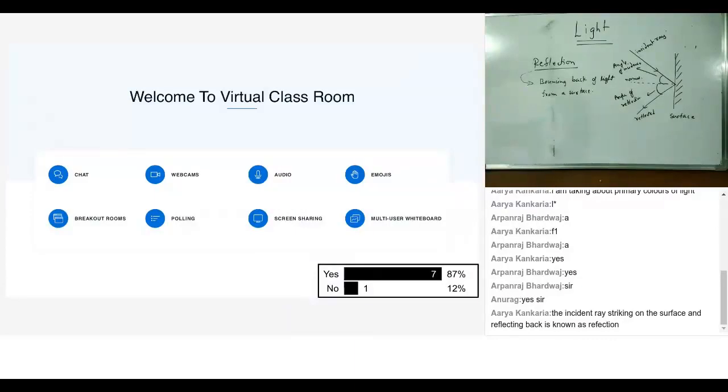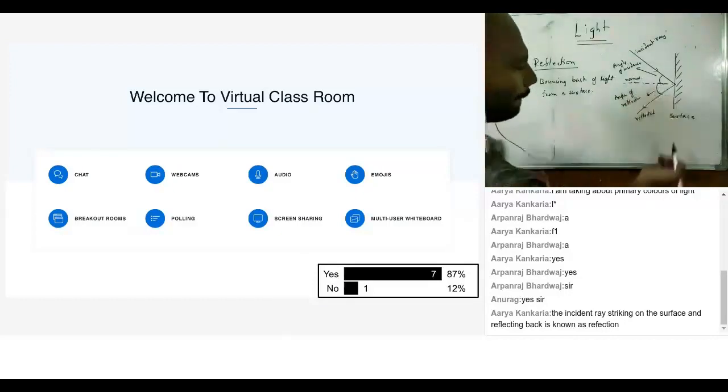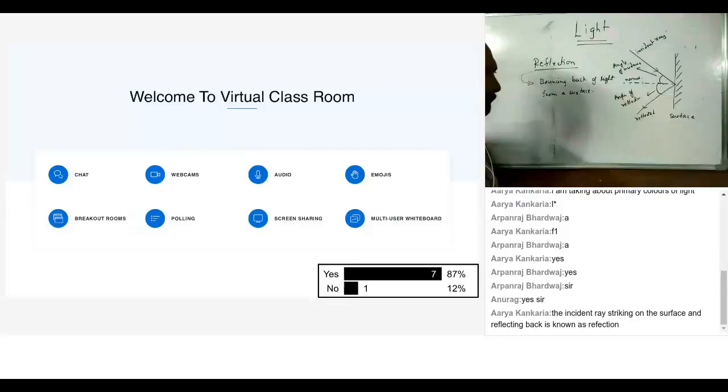So what does it say? Both the angles, from the normal to the incident ray and from the normal to the reflected ray, are the same. Yes, so angle of incidence equals angle of reflection, right? This is what we say. This is one of the laws of reflection.